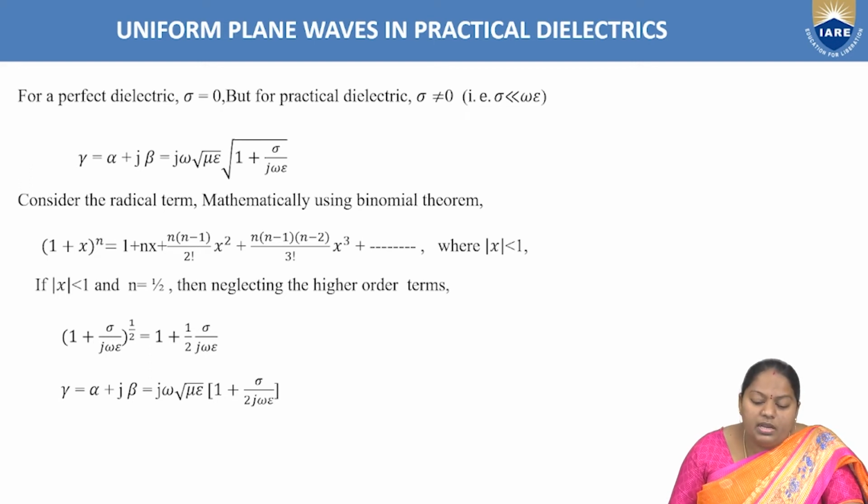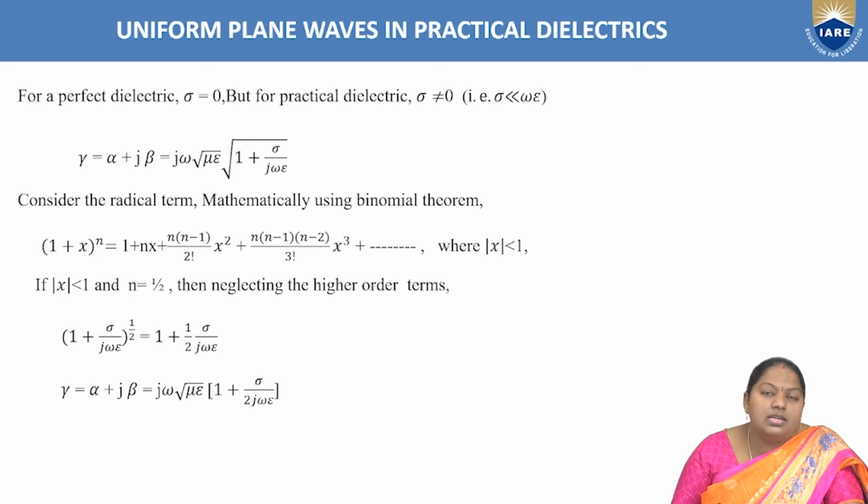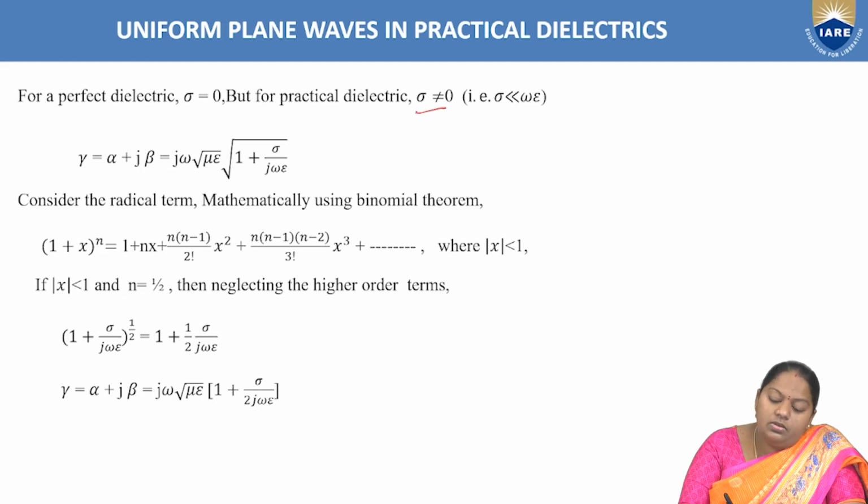For a perfect dielectric, meaning an insulating material, sigma is 0. But for a practical dielectric, sigma is not exactly equal to 0.